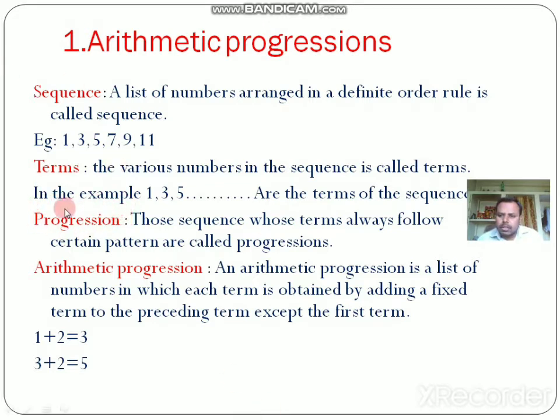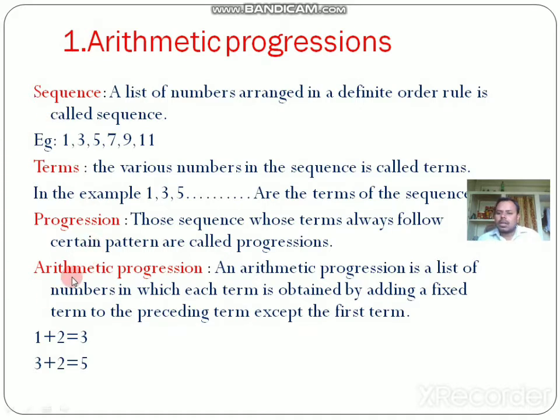What is a progression? Those sequences whose terms always follow a certain pattern are called progressions. Already we know that a list of numbers arranged in a definite order is called a sequence. If a sequence follows a particular order, then it is called a progression. Let us take 2, 4, 6, 8, 10. This is a progression because 2 plus 2 is 4, 4 plus 2 is 6, 6 plus 2 is 8, 8 plus 2 is 10. So if any sequence follows a certain pattern, then it is called a progression.